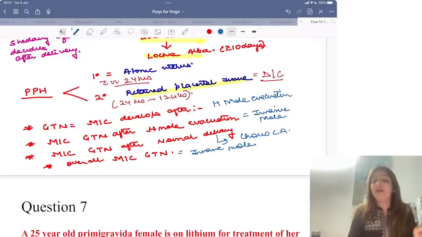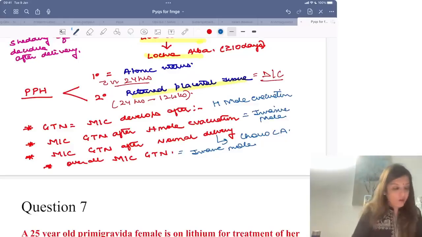So whenever a patient comes to you with persistent bleeding after molar evacuation, or persistent bleeding after normal delivery, or after abortion, or after ectopic pregnancy, one of the differential diagnoses is GTN. Clear to all of you?